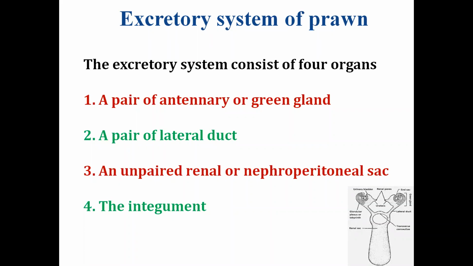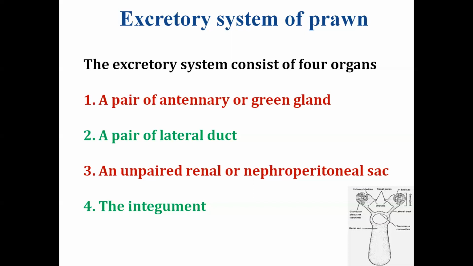So organisms have a specialized organ system to excrete the nitrogenous waste. This specialized organ system which functions for the excretion of nitrogenous waste is known as the excretory system or the excretory organ.